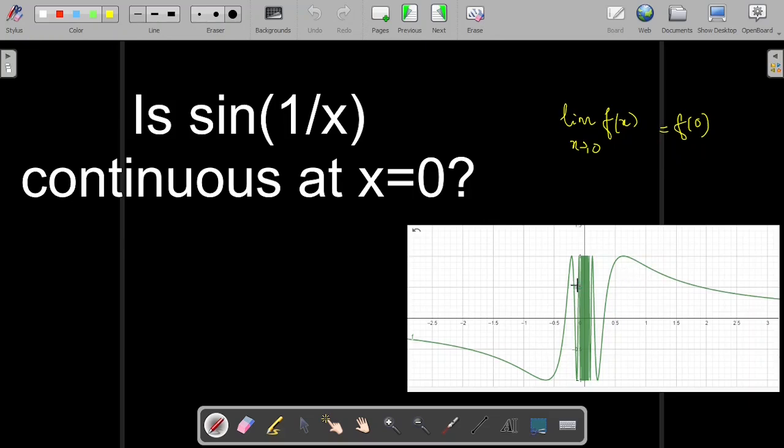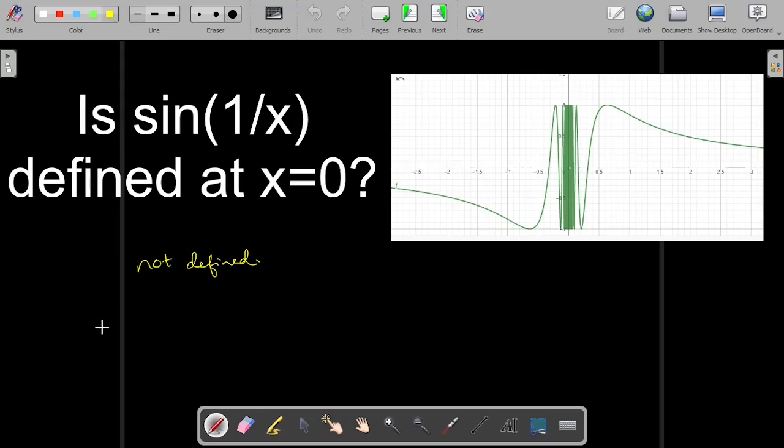But here you may think you can do that, but how many oscillations you have to put here? That is impossible, because there are infinite oscillations occurring as you move towards 0. So your graph is like never ending. Hence, the continuity is not precisely defined here. So this function is not defined at x equal to 0. It is not continuous at x equal to 0. If you want to prove this algebraically, you can write it is not defined at x equal to 0. Hence, the function is not continuous.